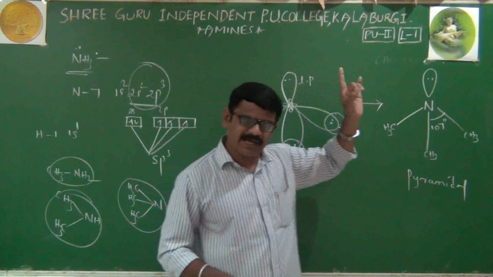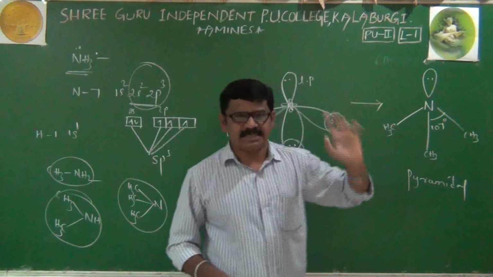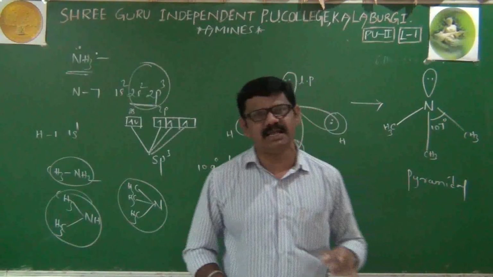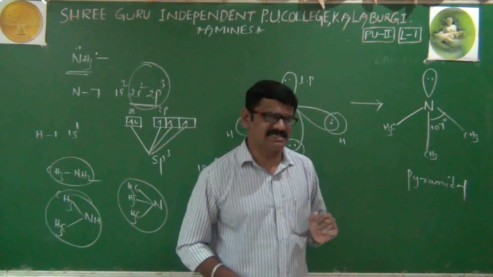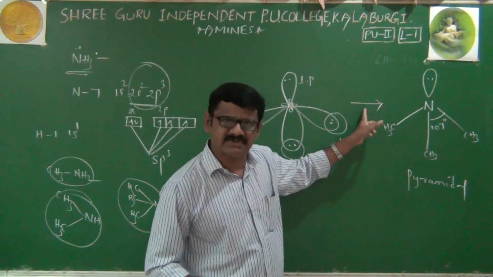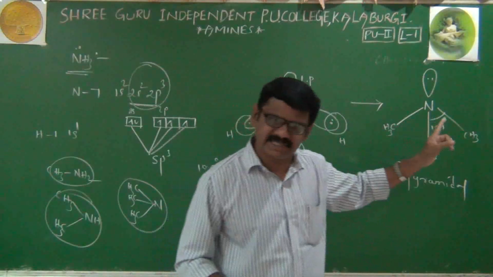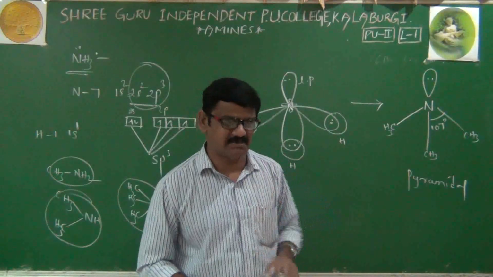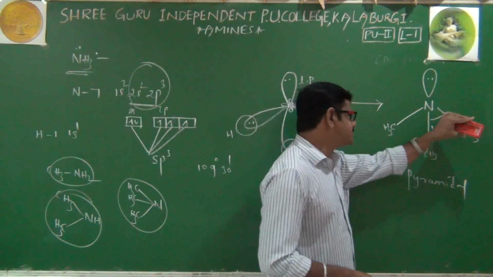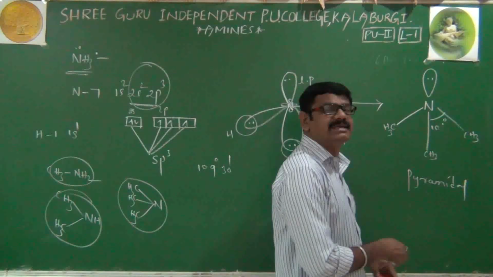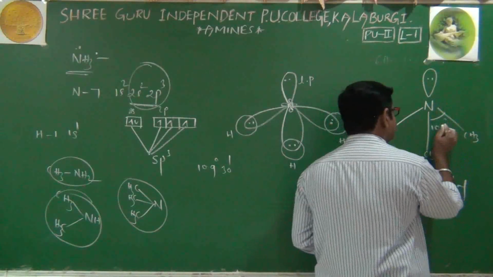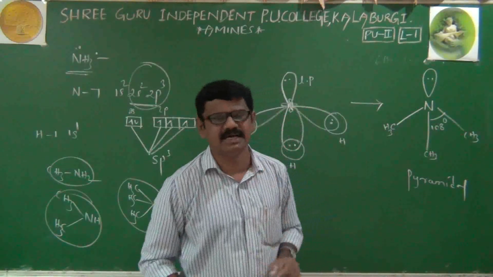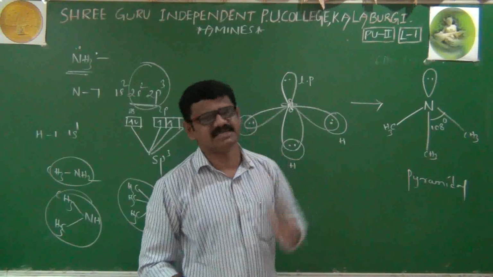And in primary amines the shape is pyramidal, in secondary amines the shape is also pyramidal, as well as in tertiary amines the shape is also pyramidal. But the difference is, in primary amine the bond angle is 107, in secondary amine the bond angle is 107, but in tertiary amines the bond angle is slightly differing, slightly increasing from 107 to 108 degrees. This is the only difference between the primary, secondary as well as tertiary.